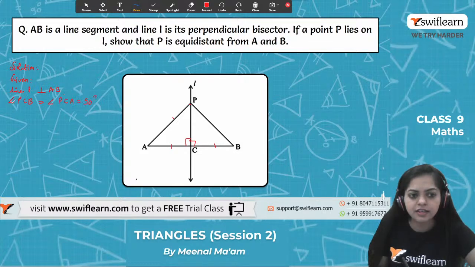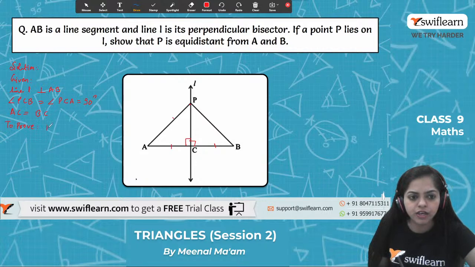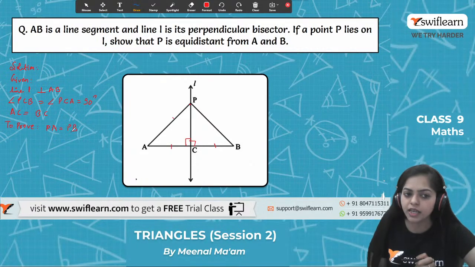And also it is given that line L is a perpendicular bisector. Therefore, it is given that AC equals BC. Now, moving on, what we have to prove? We have to prove that P is equidistant from A and B. That is, we have to prove that PA equals PB.